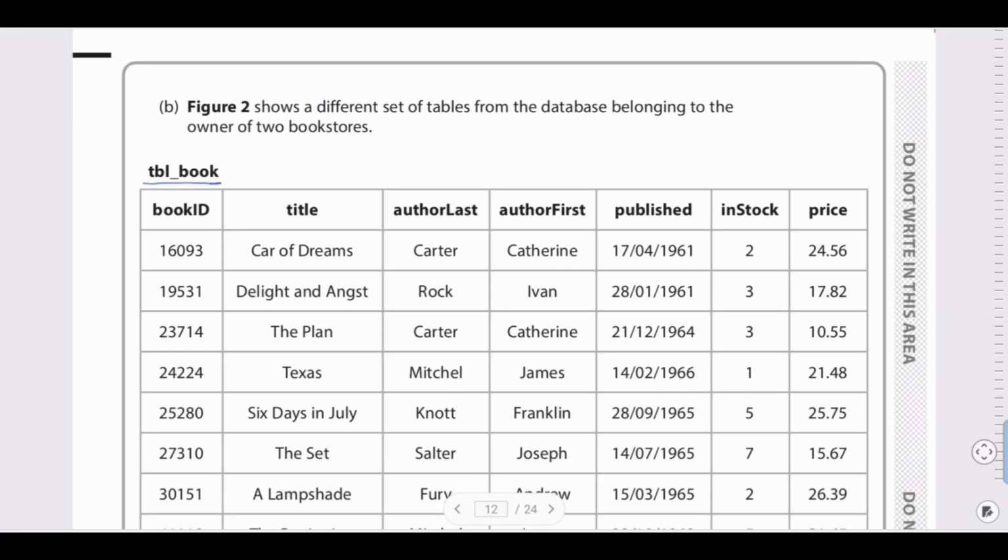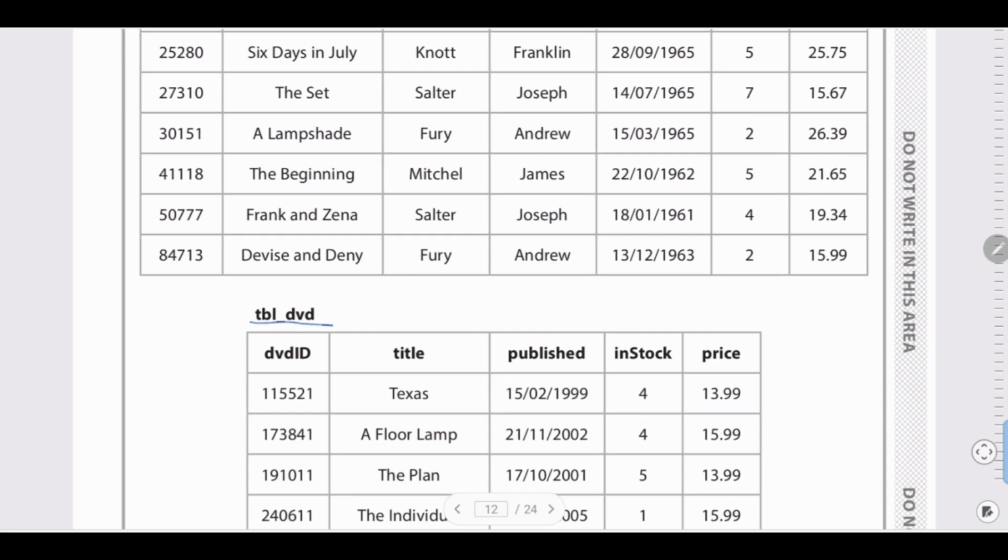Let us have a look at both the tables. Here there is a title and here there is a title. So we need to get both these titles from both the tables. Two different tables are there, and you are trying to bring all the titles together. This is called union.